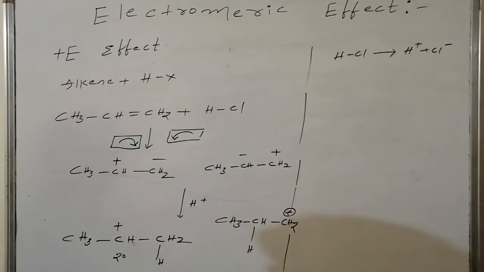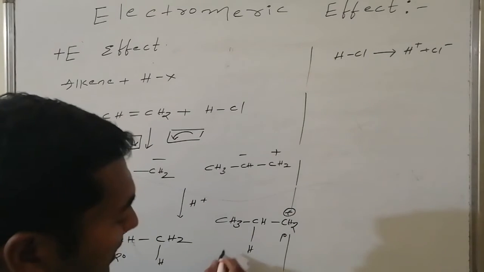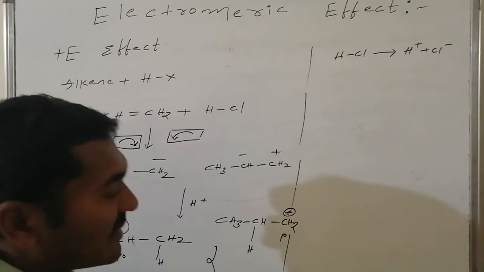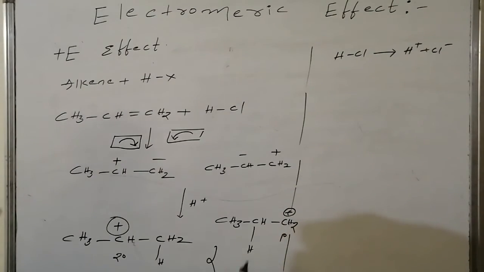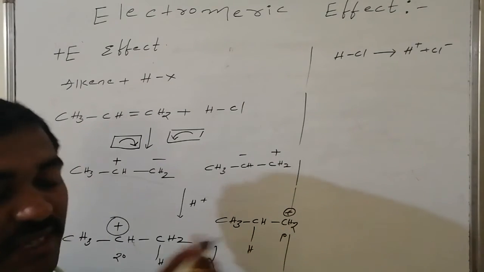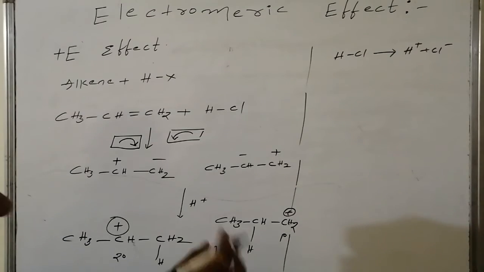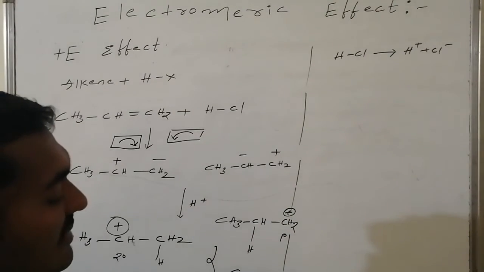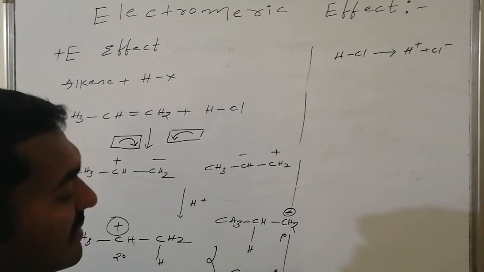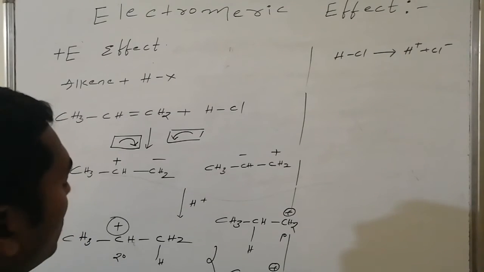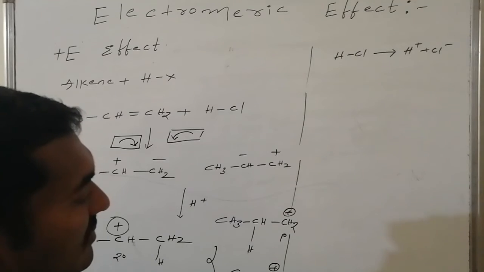This is a primary carbocation, and this is a secondary carbocation. This primary carbocation is unstable and undergoes rearrangement by shifting hydrogen from the adjacent carbon atom in the form of a hydride ion to the terminal primary carbon atom, and it is converted to CH3 CH plus followed by CH3